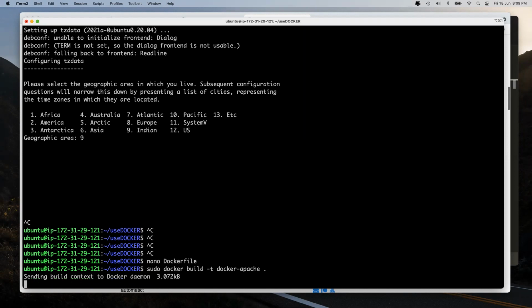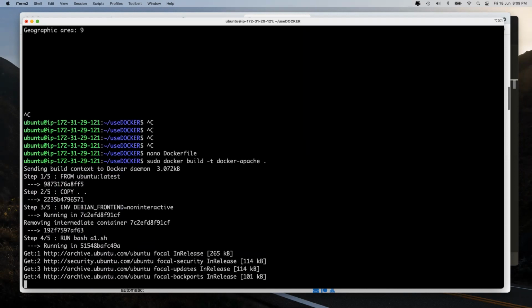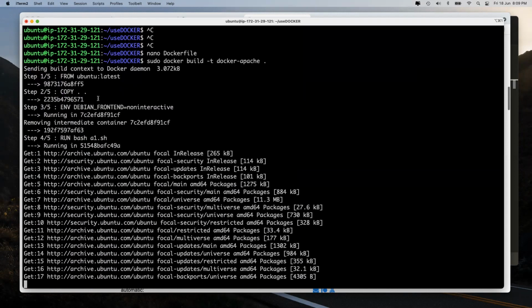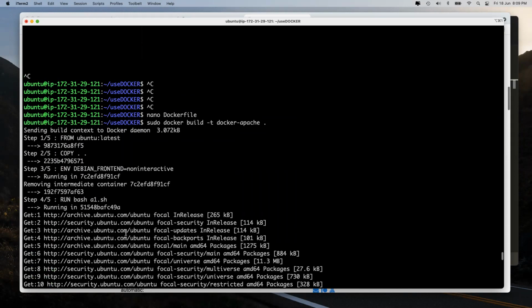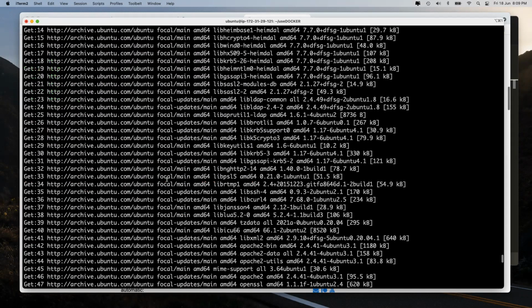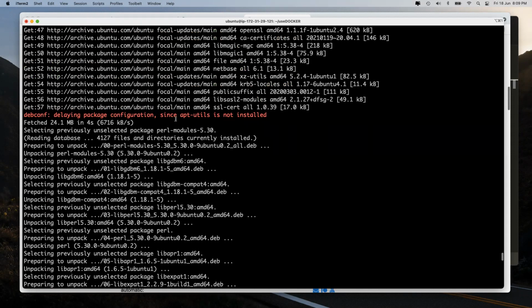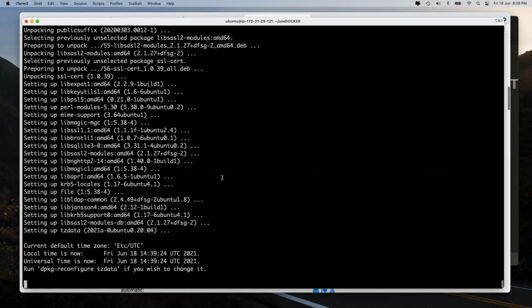Okay, fine. Now if I do this, first step, it is installing Ubuntu, then it is doing a copy, then it has anyhow started installing my Ubuntu OS, and then it is running bash event.sh. Okay, it gave us an error over here, but fine, we'll see. apt-utils is not displayed, fine, let it run.